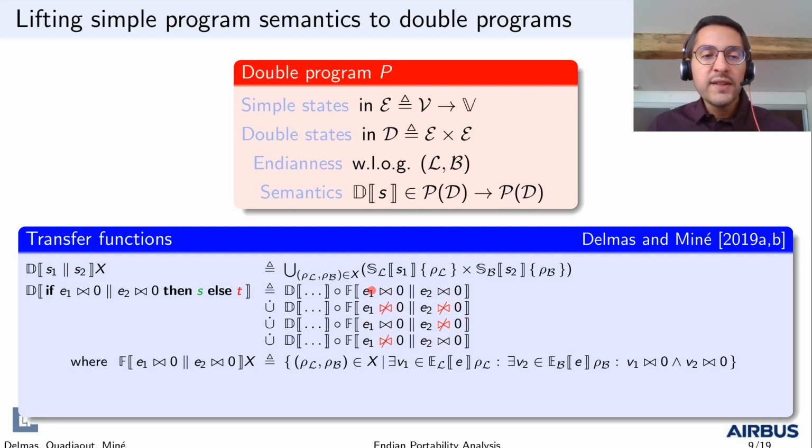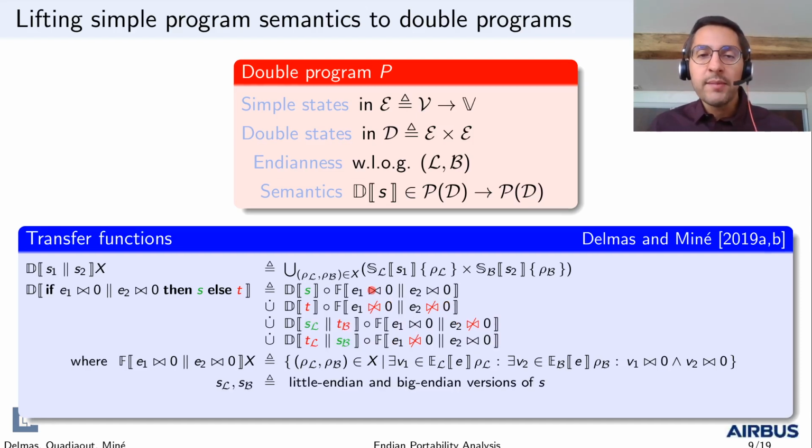The first two cases are stable tests, and they're standard. The two last cases are unstable tests. In this case, for instance, we compose the little endian version of the then branch, filtered by the condition, with the big endian version of the else branch, filtered by the negation of the condition. And this is the dual case.